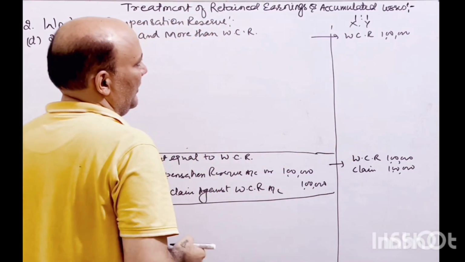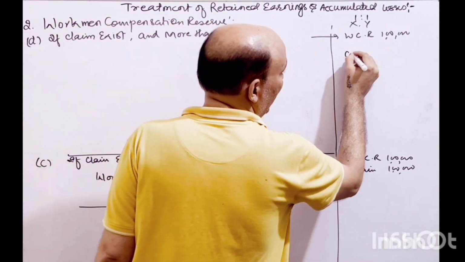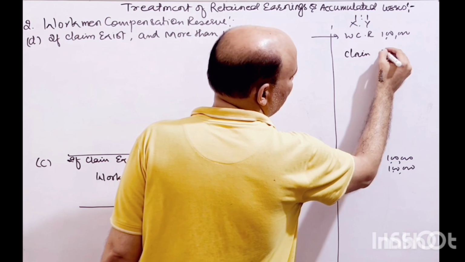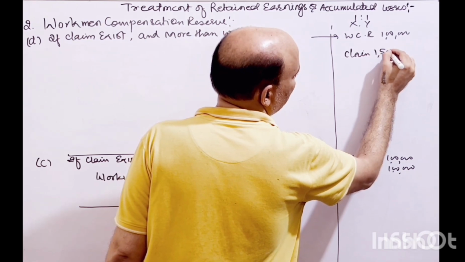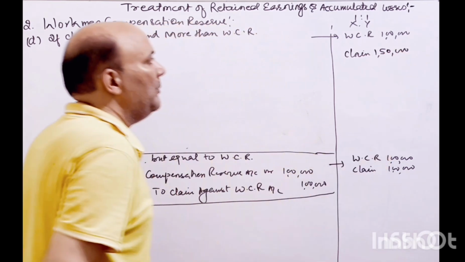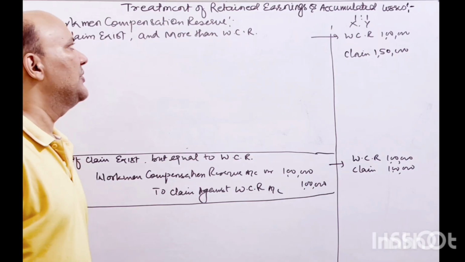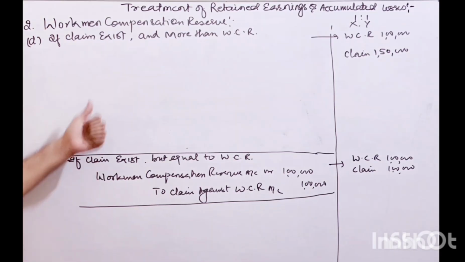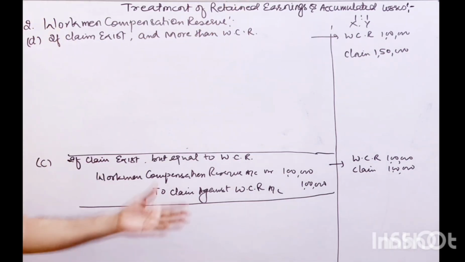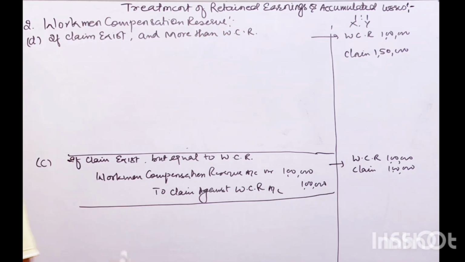Workman compensation is 1 lakh rupees, but you have a claim of, let's say, 1,50,000 rupees. So you have a claim more than your workman compensation reserve. So how do we take the entry? Okay, 1 lakh rupees, simple, we will transfer to the claim account.